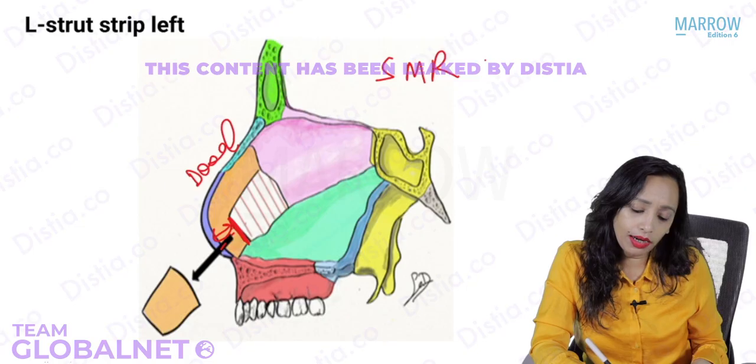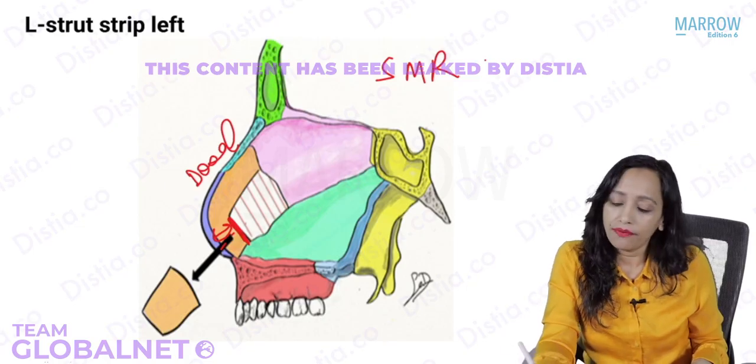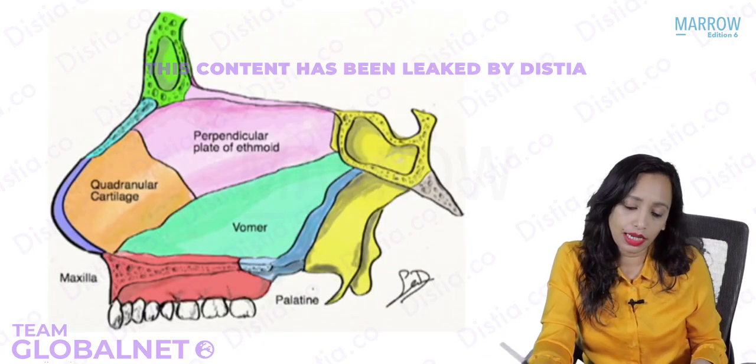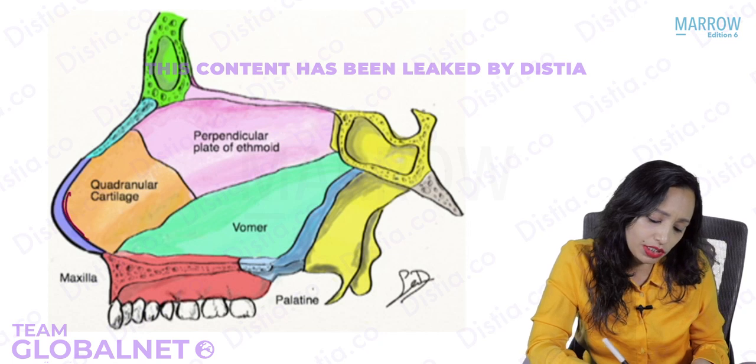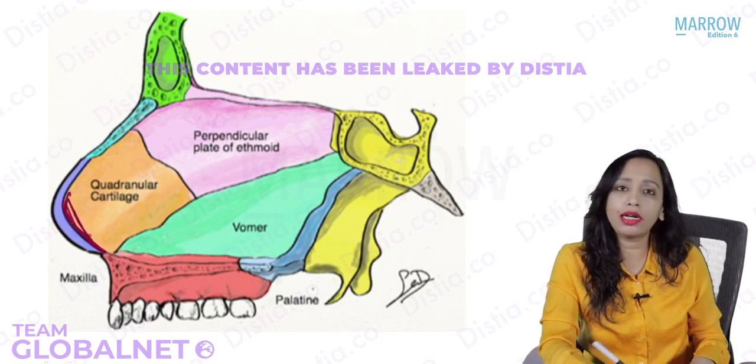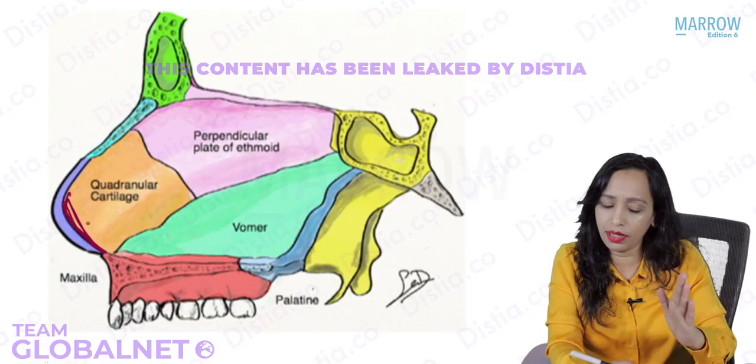Whereas in septoplasty we give the incision at the lowermost border of the septal quadrangular cartilage, the caudal most part.